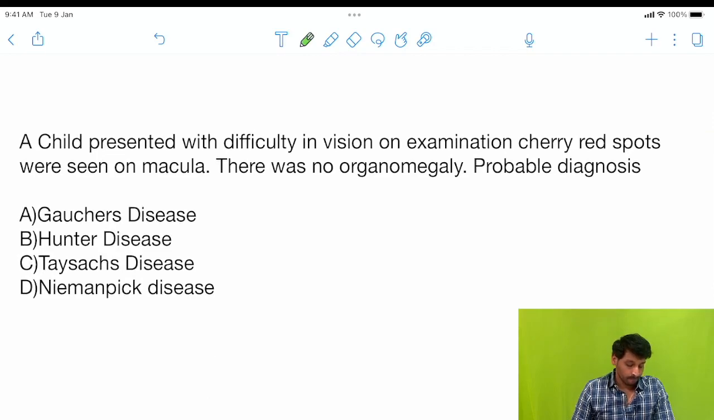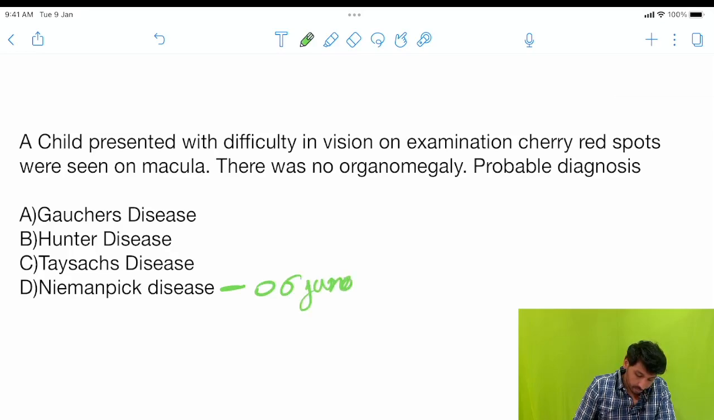The next question: a child presented with difficulty in vision, and on examination cherry red spots were seen on the macula. There was no organomegaly. So here vision difficulty, you can make out that there are neurological manifestations. And in Niemann-Pick disease there is organomegaly, so it is a ruled out option.